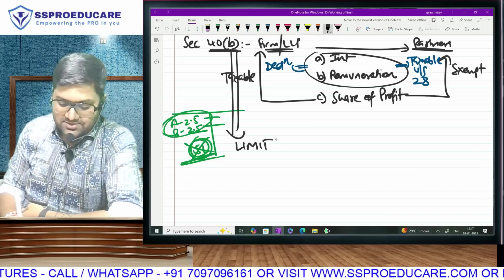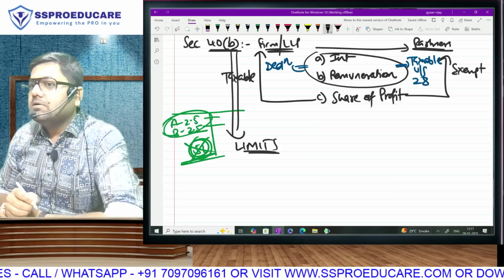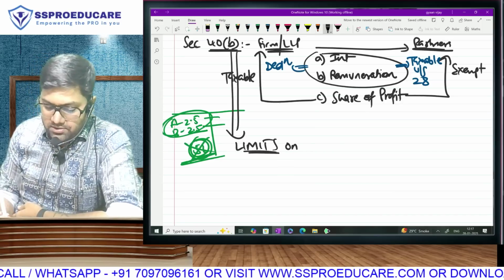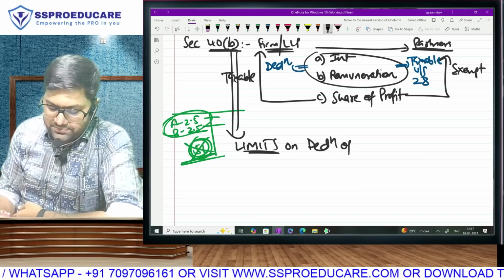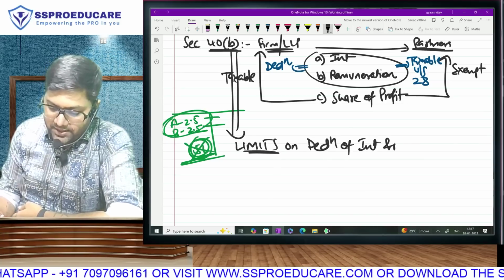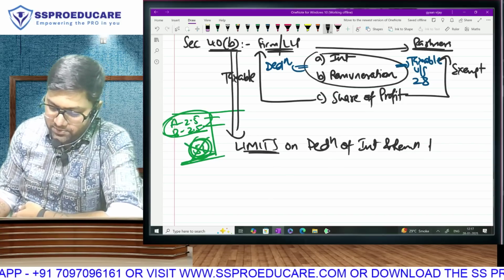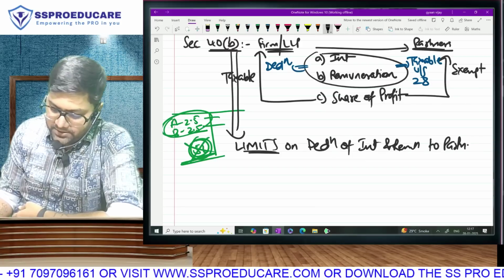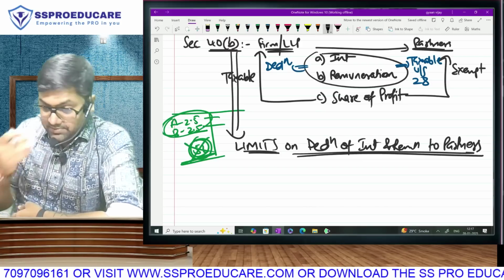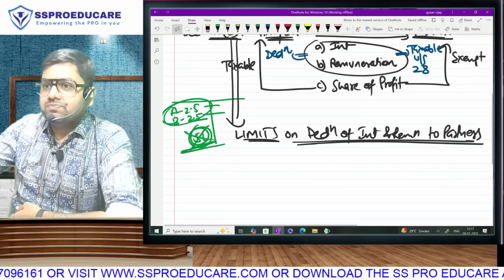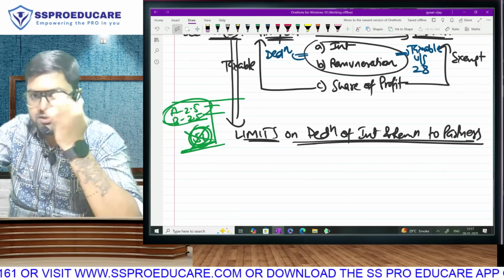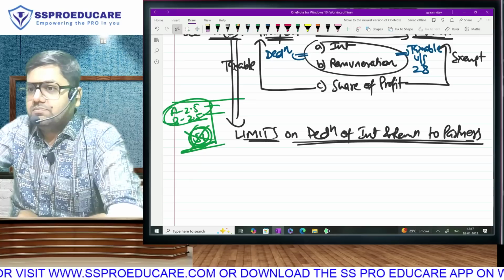Limits. On what? Limits on the deduction of interest and remuneration that you are paying to your partners. Limits on the deduction of interest and remuneration that you have to pay to your partners.